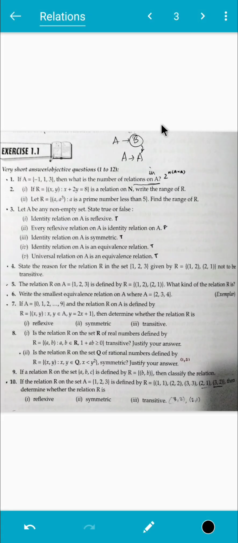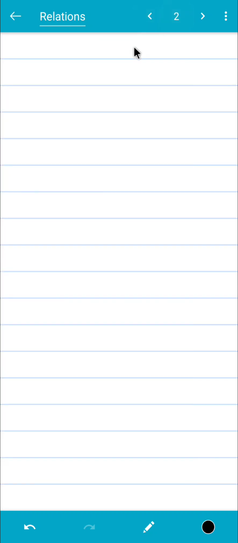Exercise 1.1, question number 3. This is a true or false question. Let's take a look at number 1. The identity relation on A is reflexive. So first of all, you need to know what the identity relation is.